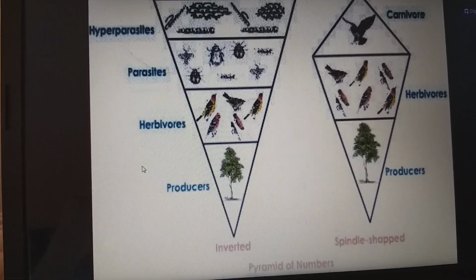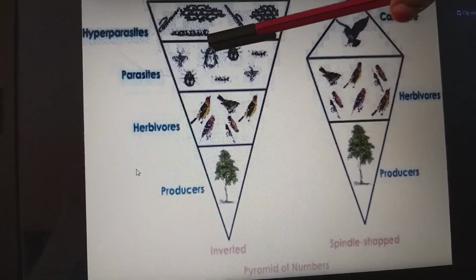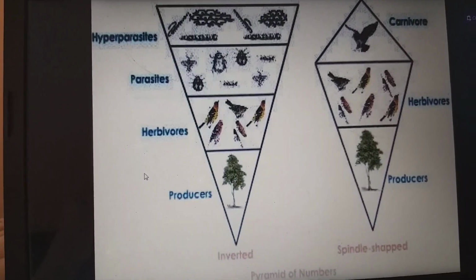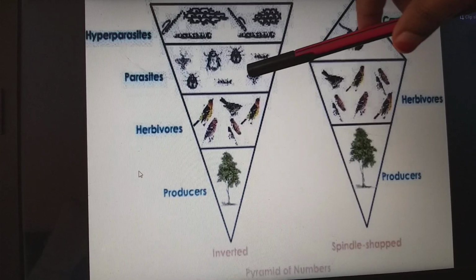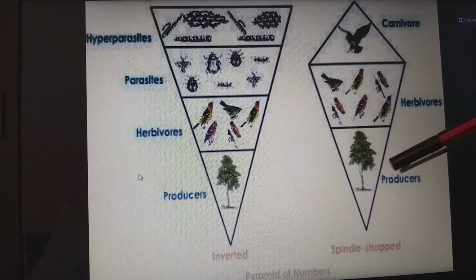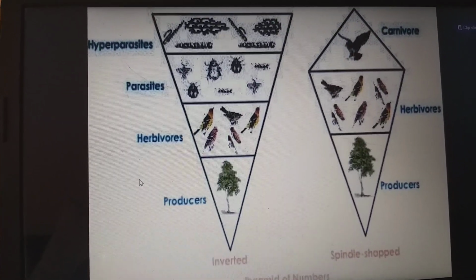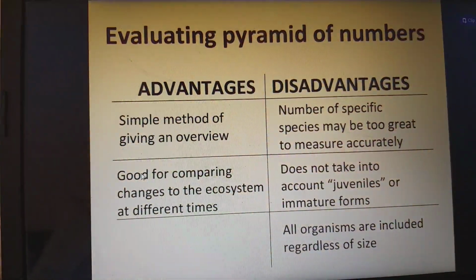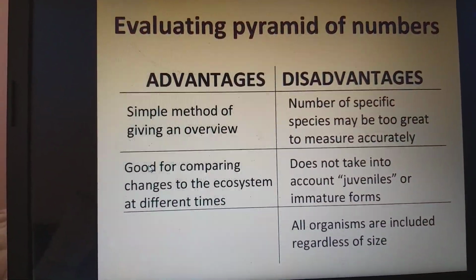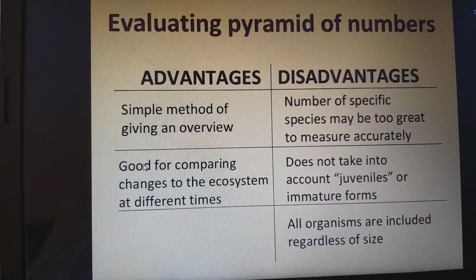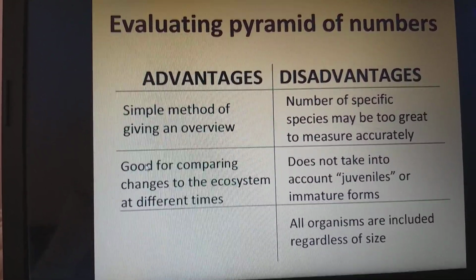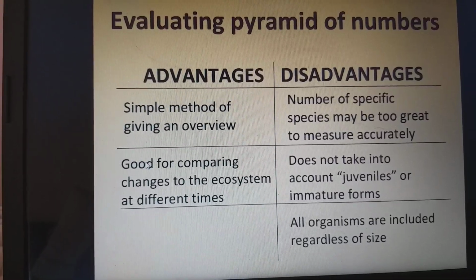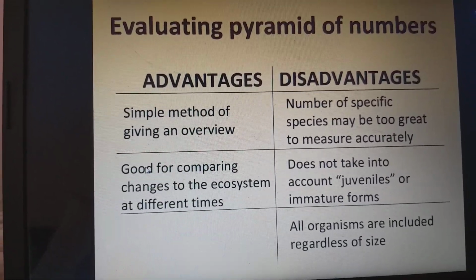So again, we have the producers, herbivores, parasites, hyperparasites. So this is an inverted shaped pyramid and this is a spindle shaped pyramid. Evaluating the pyramid of numbers, advantages and disadvantages. It is a simple method of giving an overview. The number of specific species may be too great to measure accurately. So that is the only disadvantage.